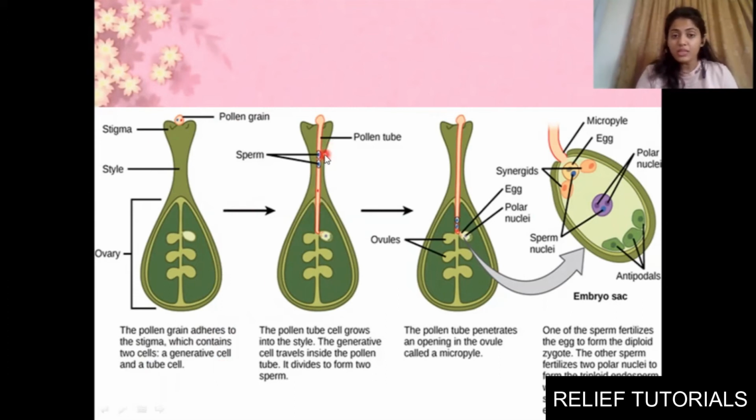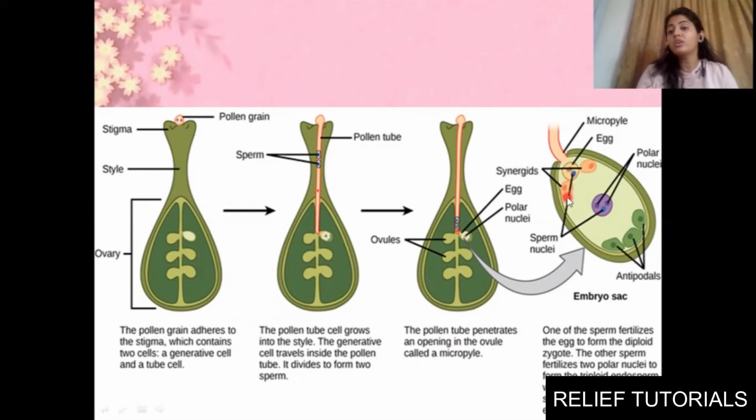You can see these sperm cells. These male gametes have started traveling with the help of the pollen tube. It will enter inside the ovule, or the ovary. The pollen tube cell grows into the style. The generative cell travels inside the pollen tube and divides to form two sperms. The pollen tube penetrates an opening in the ovule called the micropyle. The opening of the ovule means the place from where it enters the ovule. This is the place where the pollen tube enters, so that is known as the micropyle.